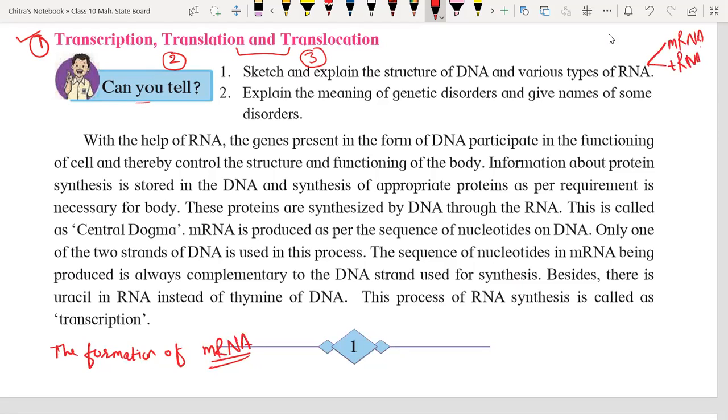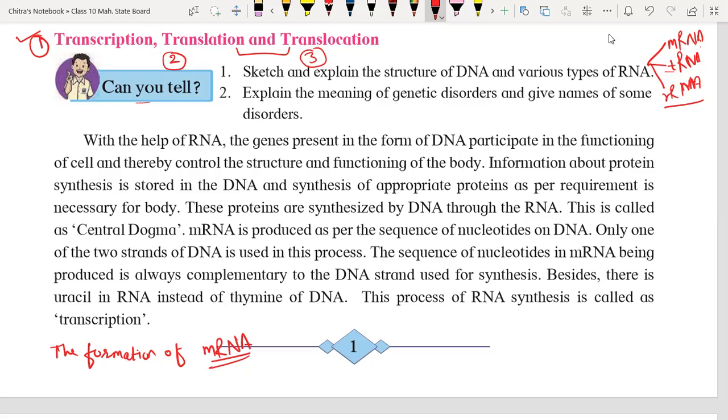And last but not the least, the third one is rRNA, which is ribosomal RNA. So M stands for messenger, T stands for transfer or translate, and R stands for ribosomal. These three types of RNA are used during the process of protein synthesis.